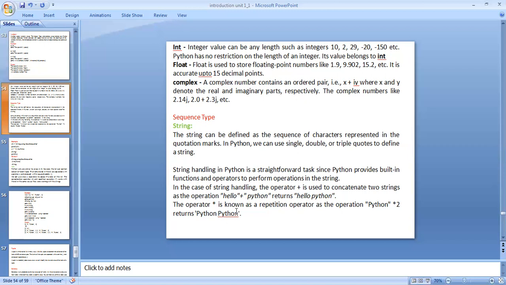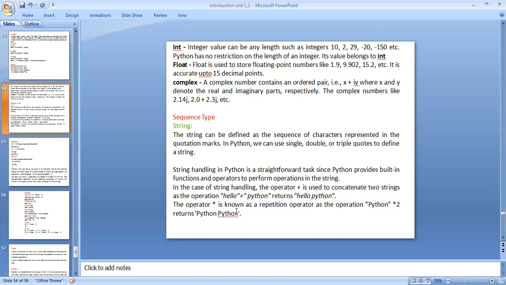Complex. A complex number contains an ordered pair, that is x plus iy, where x and y denote the real and imaginary parts respectively. Complex numbers like 2.14j, 2.0 plus 2.3j, these are complex numbers.